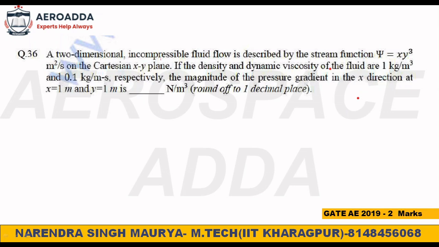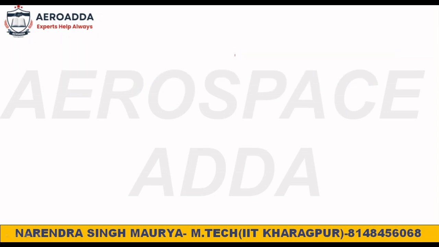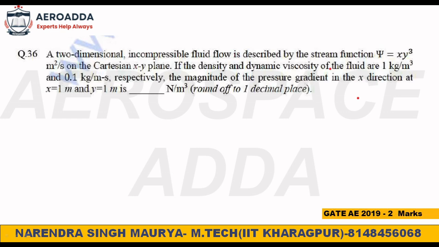A two-dimensional incompressible fluid flow is described by the stream function. Psi is given to you. What is that? Psi equals x y cube, in meter square per second, on the Cartesian x-y plane.